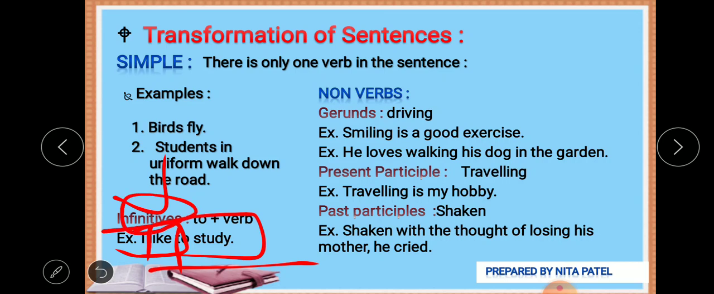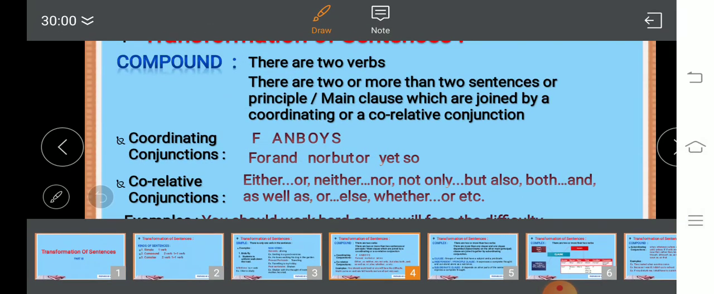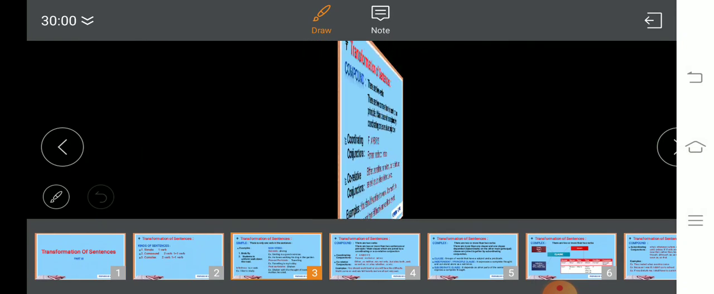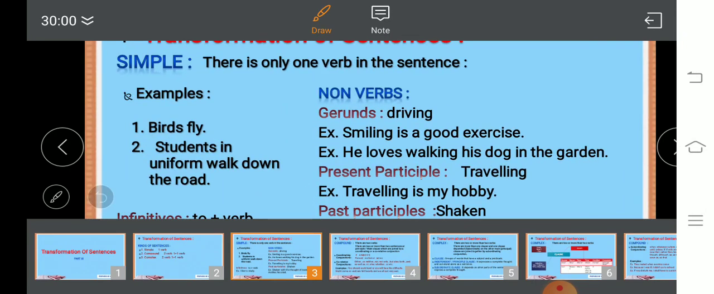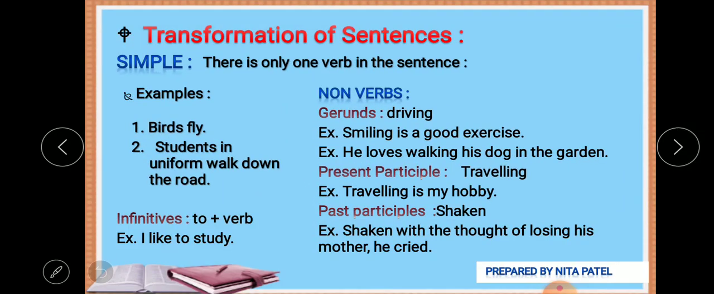So these four kinds of non-verbs are there, which are generally used in simple sentences, but they are not the verb itself.